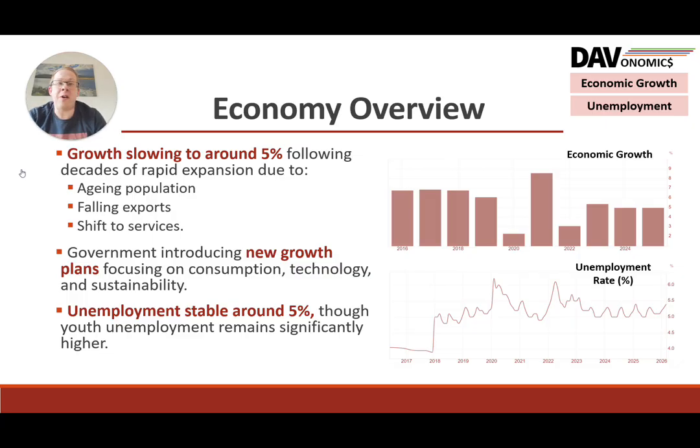It's hitting this 5% level, where obviously it was much higher, double digits at times in previous decades. It's in part due to an ageing population, exports may be falling, and a shift towards services, which are slightly less productive. So it's a natural progression. As economies develop, and we're not growing at 5% in the UK, these growth rates may start to slow down potentially.